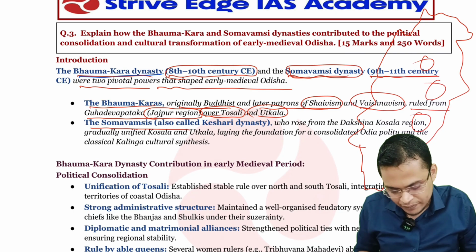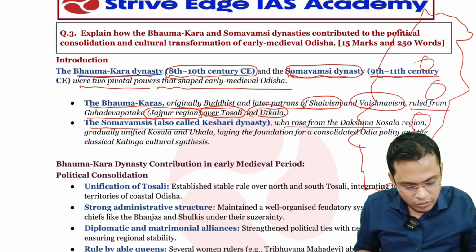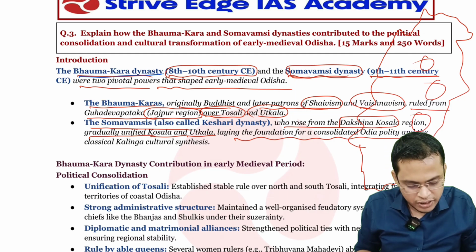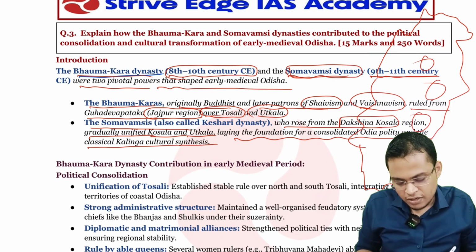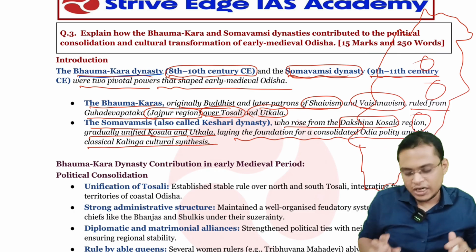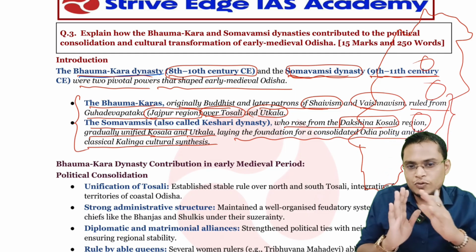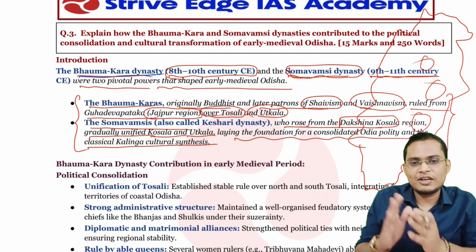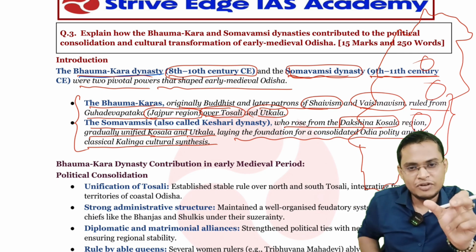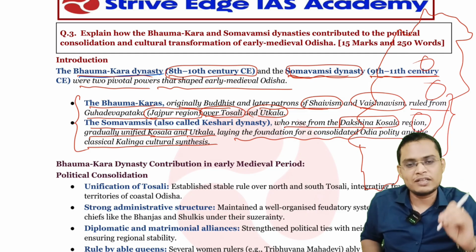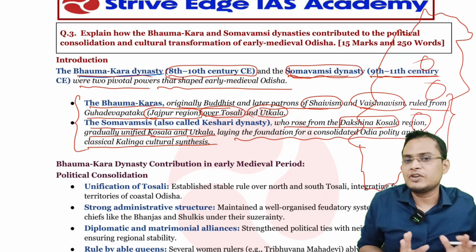Second is the Somavanshi, who rose in the Dakshin Koshal region and gradually unified Kosala and Utkala, laying the foundation for the consolidation of Odia politics and classical Kalinga cultural synthesis. That is what I put as the definition and context of everything. Whenever you are writing any historical answer, always start with the empire and the duration for which they existed, the area over which they ruled, and their significance. You can briefly start your introduction like that.